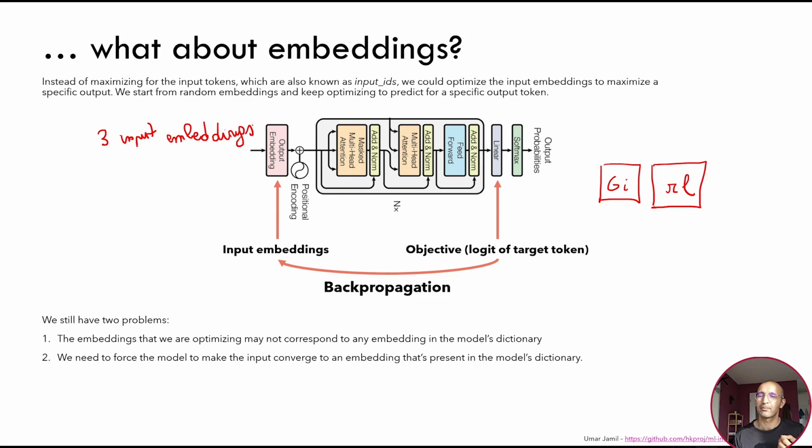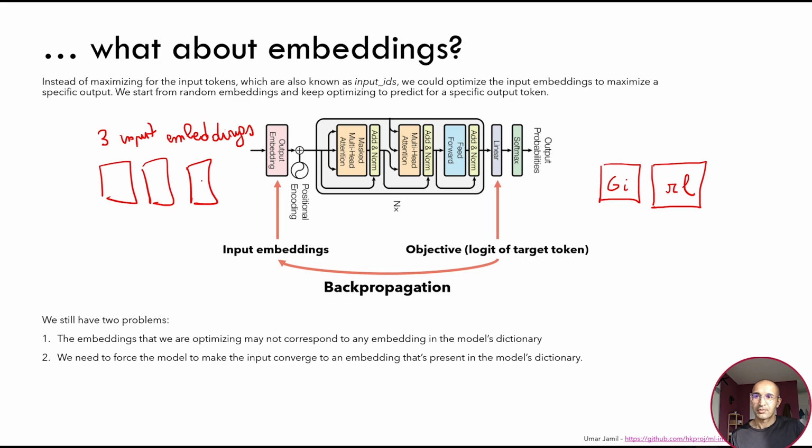Now, which 3 input embeddings should we choose? Well, in the case of the computer vision model, we started from pure noise. In this case, we can also start from pure noise. So we can start from 3 random embeddings: 1, 2, and 3.